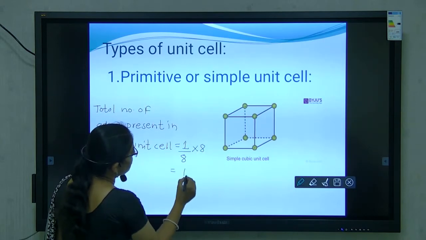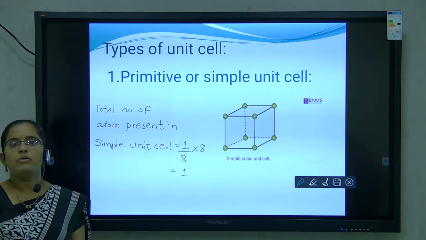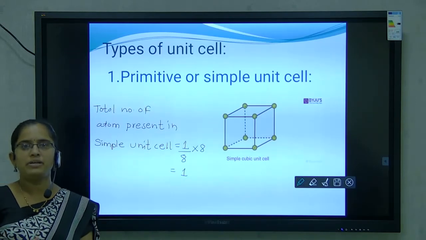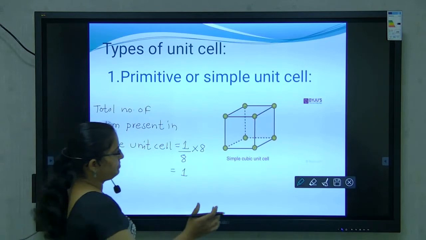Hence in a simple cubic unit cell, the total number of atoms present is 1.